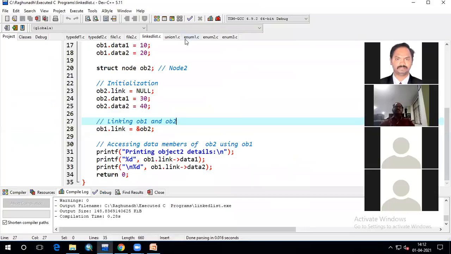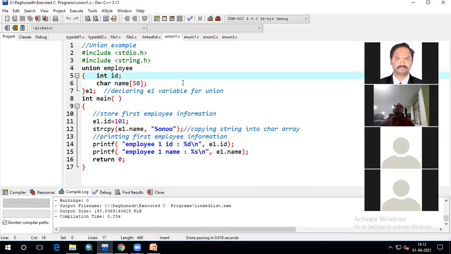So let us see. So this is my example. Here I'm declaring a union called employee, and there are two members, integer ID and character name of 50 size. So 50 bytes of memory it will take, and the integer will take 2 bytes of memory. So only 50 bytes will be allocated for my union variable E1.